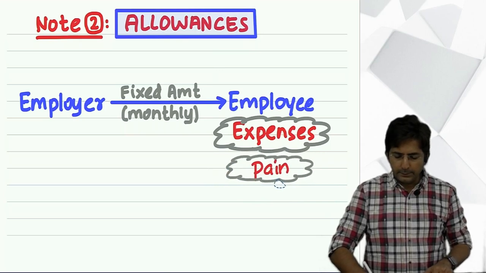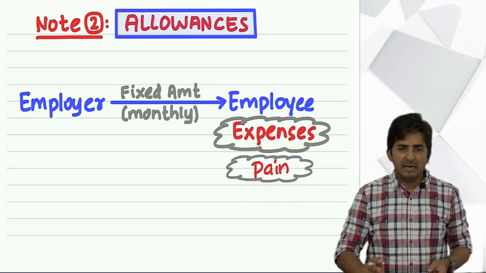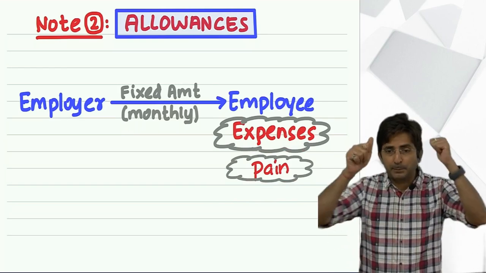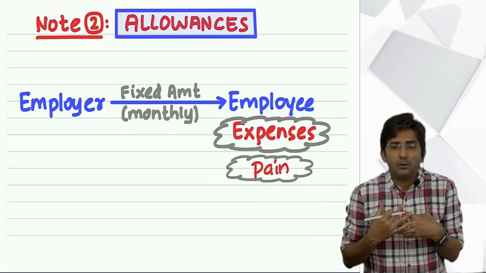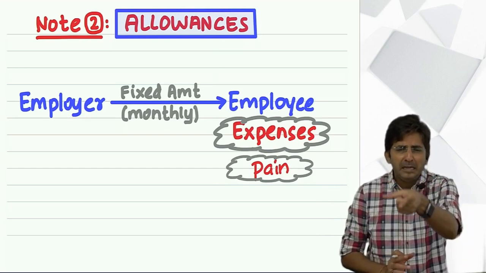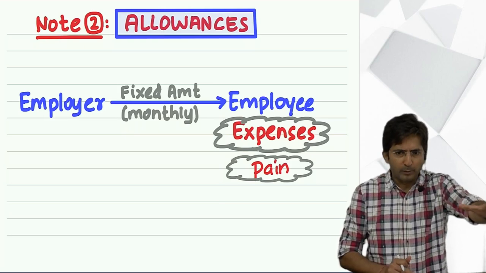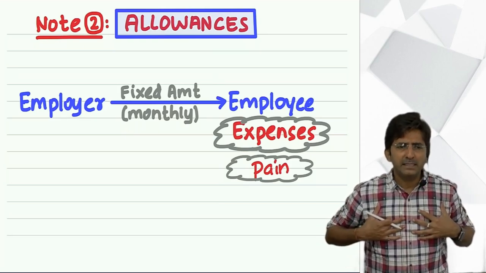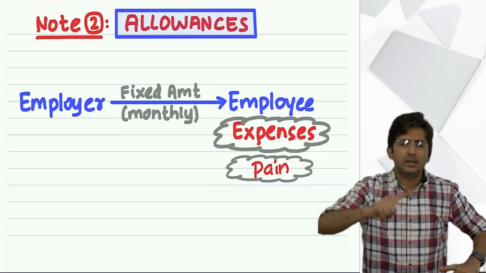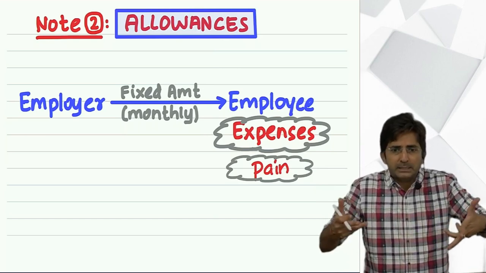So tell me, children education allowance, is it for some pain in the job or some expenditure? Children are not pain, but when children are studying, education becomes their expenditure. So many times, company says, you have got four children, five children, don't worry, let them study. Don't keep them illiterate like you. Let them study and their study expenses, don't worry, I will give you allowance. And boss says, don't worry, your salary was 10,000, now it will be 11,000. Extra 1,000 for the education of a children. In short, this is children education allowance.